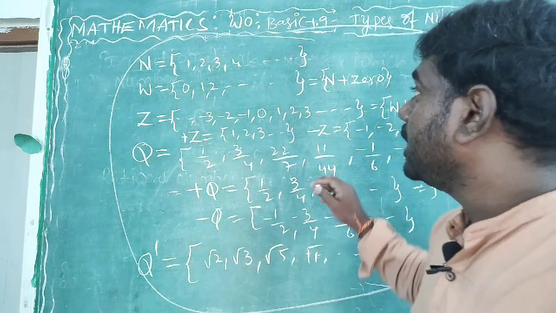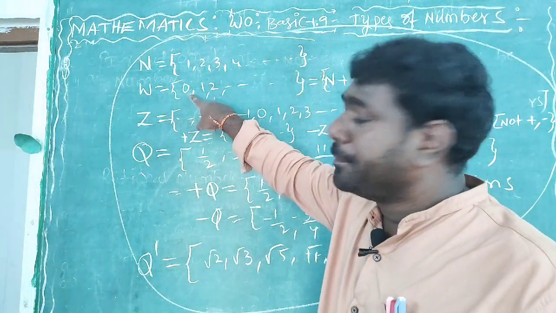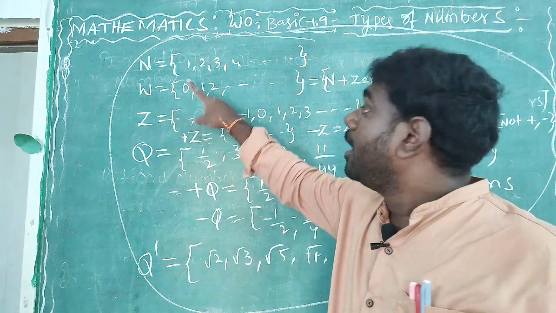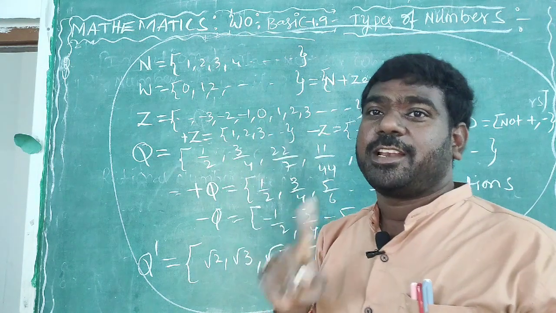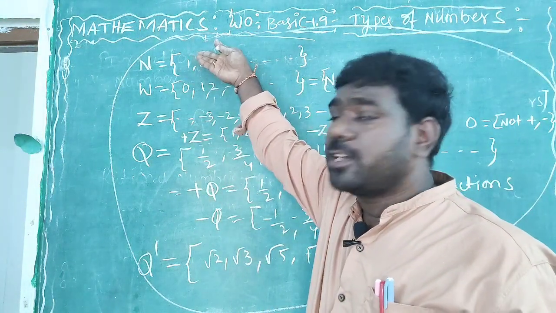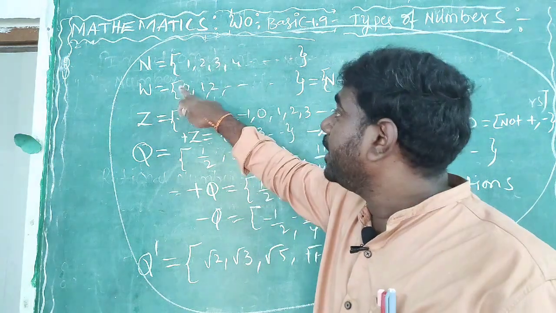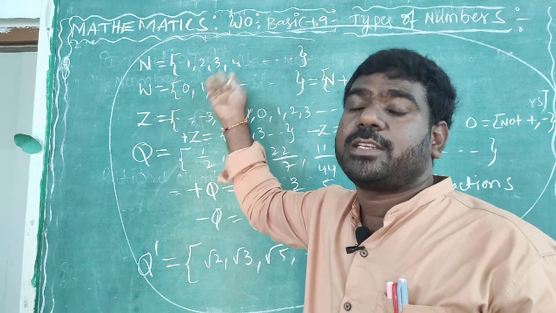See here. All the natural numbers are whole numbers, but all whole numbers are not natural numbers. The reason is that 0 is not in the natural numbers. If I take 0, it is not a natural number, it is a whole number.